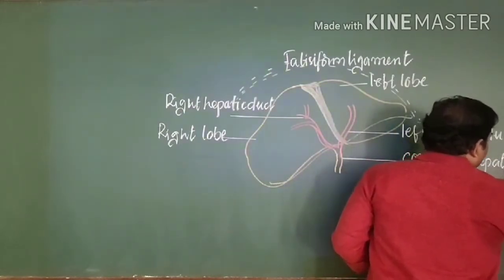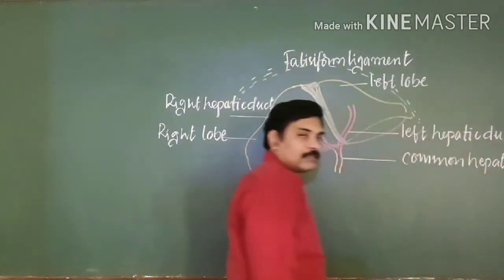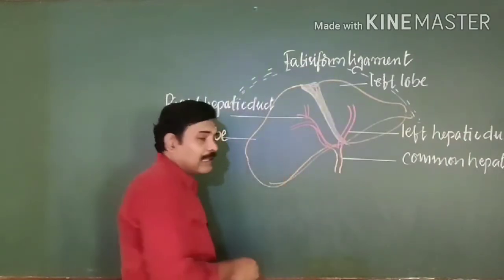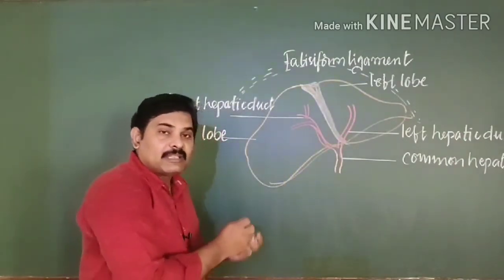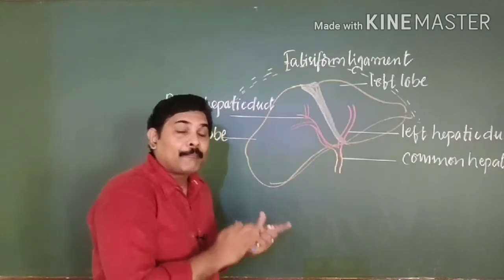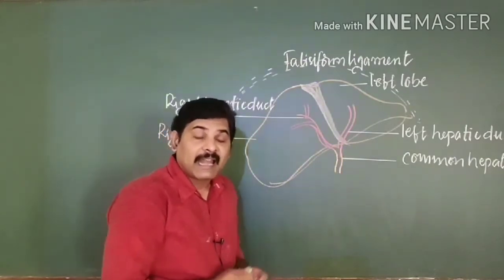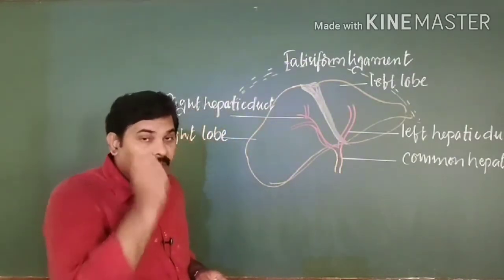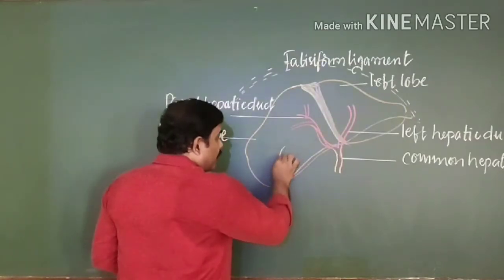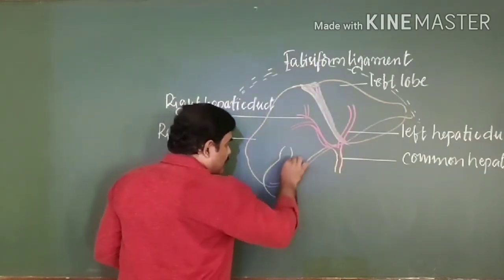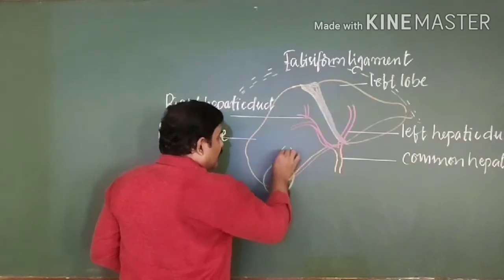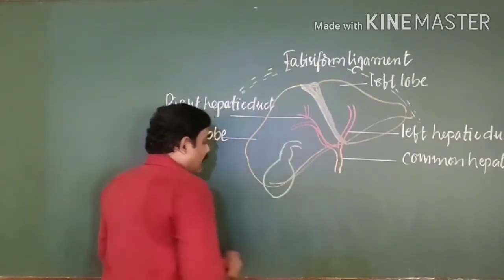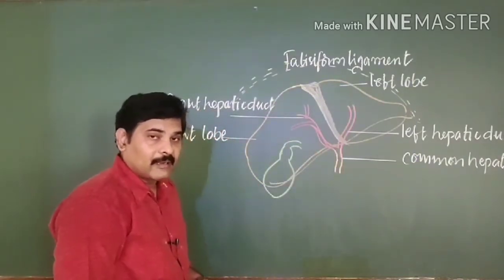Right, the liver is a gland with which a pear fruit shaped, sac-like structure is associated. This is an important part. This pear shaped sac-like structure associated with the liver is known as the gallbladder.